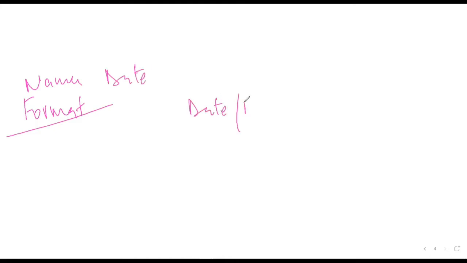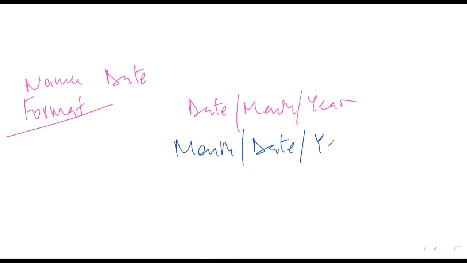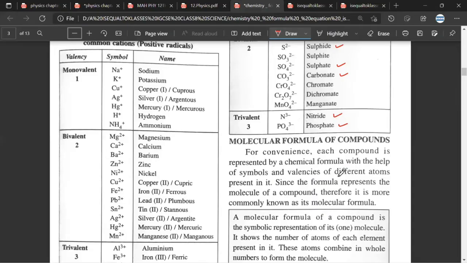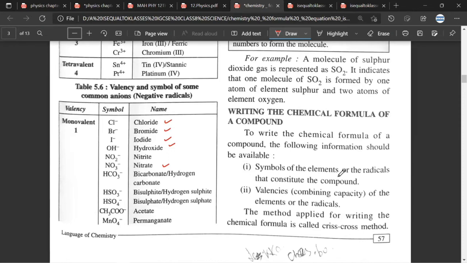So what I'm trying to tell you is that like we have name formats, we have date formats. For example, in India, we write the date, the month, the year, but as I understand, in the US, they write the month first, the date second and the year next. Have you understood? Yes, sir. So similarly, in chemistry, there are some formats. For example, in ionic compounds, you will have the positive part first and the negative part later. Have you understood? Yes, sir. Mr. Satya, any doubt? No, sir. Okay, now let us try to understand another thing.